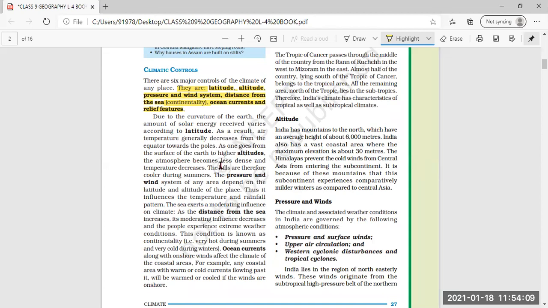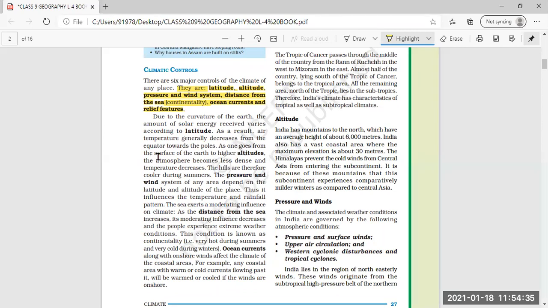So due to the curvature of the earth, the amount of solar energy received varies according to the latitude. As a result, air temperature generally decreases from the equator towards the pole. The equator is the center point at 0 degrees.